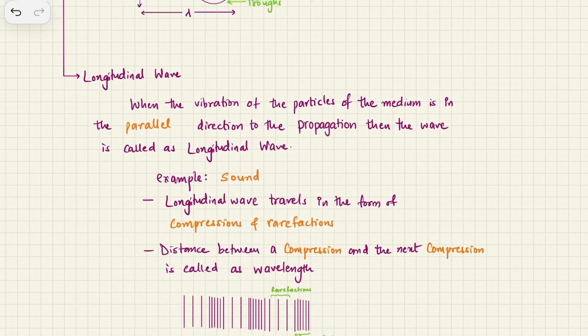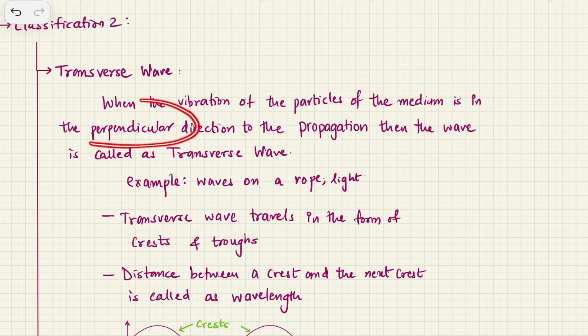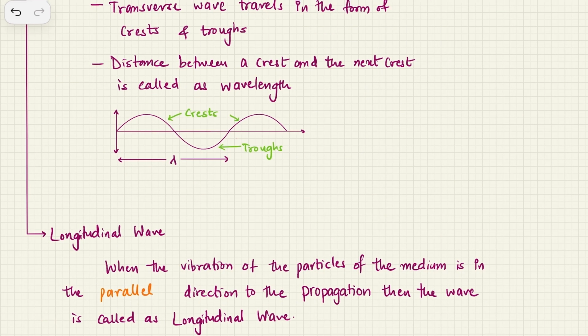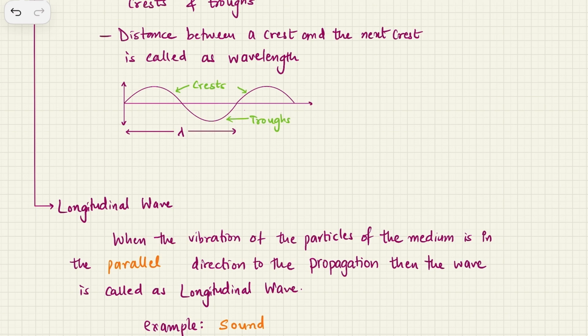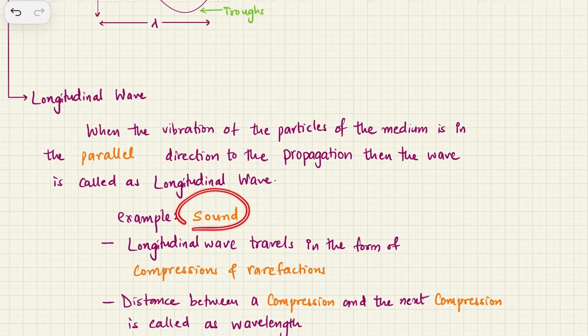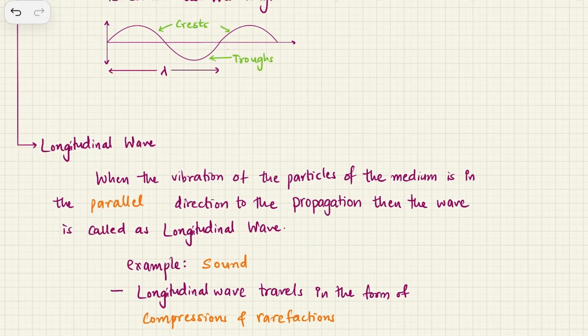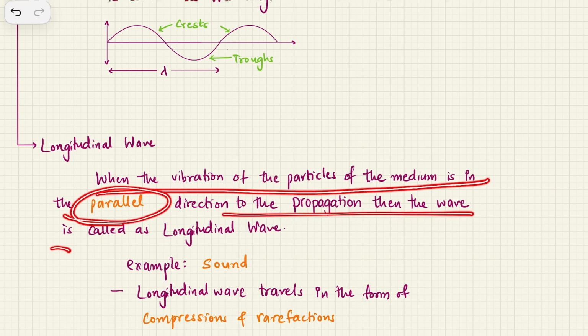I have purposefully written some keywords in orange because the definitions and the points are exactly the same, just the orange word is different from what you have learned as of now for the transverse. Like this word perpendicular changes to parallel. And of course transverse will change to longitudinal, and the examples change. So let's see first the definition. When the vibrations of the particles of the medium are in parallel direction to the propagation of the wave, then the wave is called the longitudinal wave.